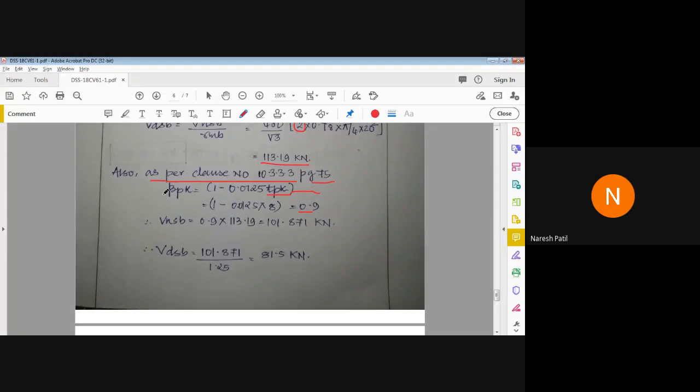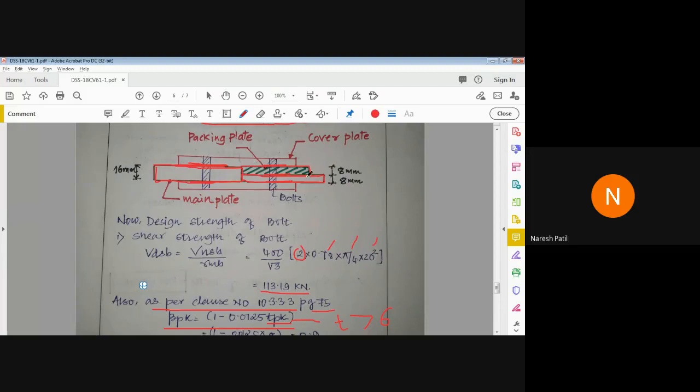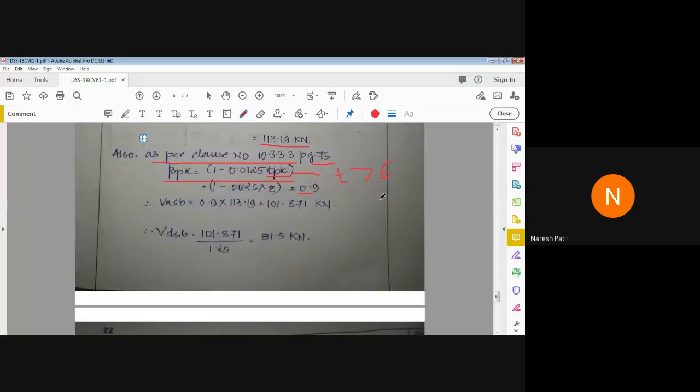This whole factor will be applicable. This beta pk will be applicable only when the thickness of packing plate should be more than 6 mm.